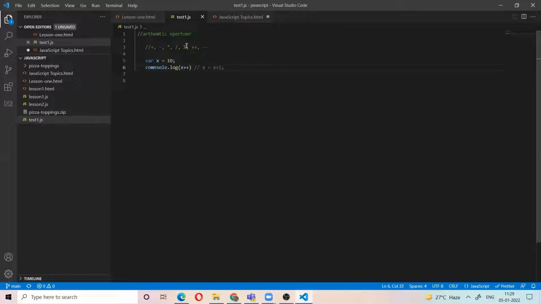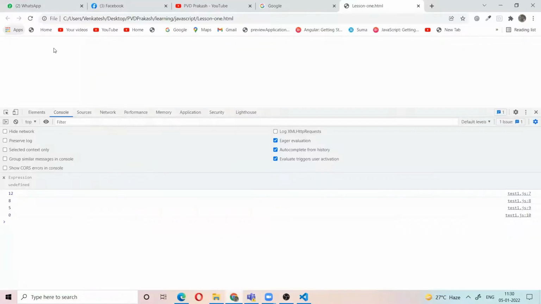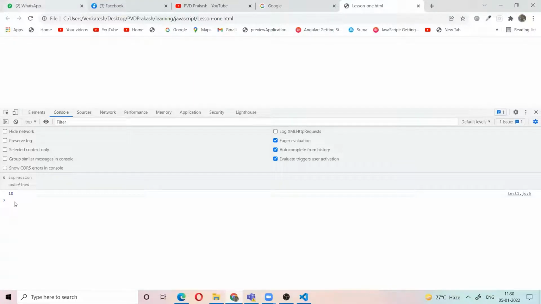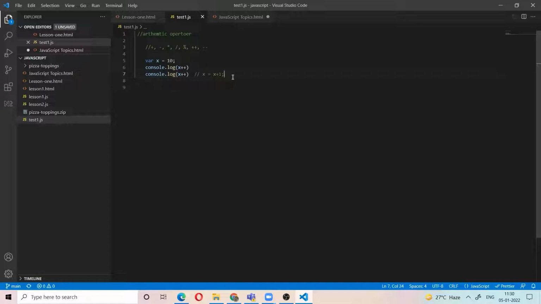So plus plus means adding one extra value. The output is 10, and if you print again, it is 11. Initial 10, next 11.